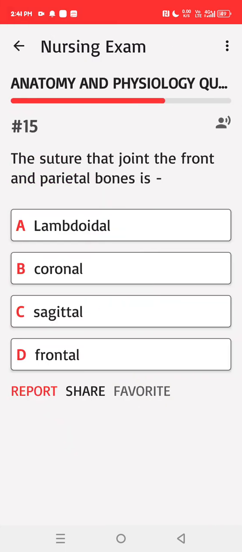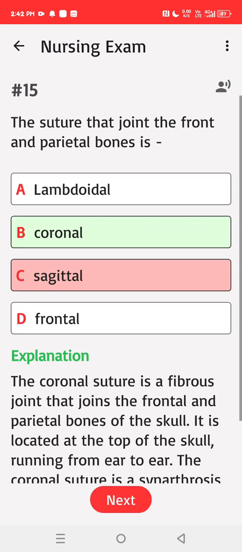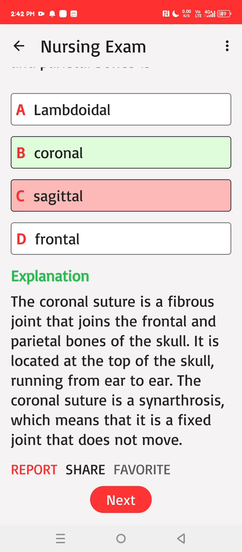The suture that joins the frontal and parietal bones is A. Lambdoidal, B. Coronal, C. Sagittal, D. Frontal. No. Correct answer is B. The coronal suture is a fibrous joint that joins the frontal and parietal bones of the skull. It is located at the top of the skull, running from ear to ear. The coronal suture is a synarthrosis, which means that it is a fixed joint that does not move.